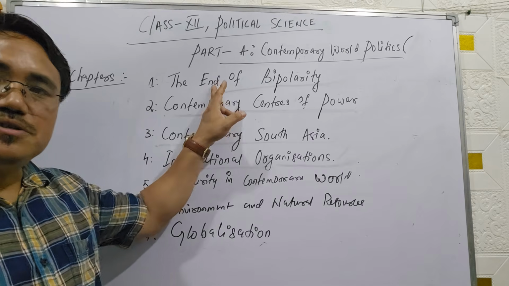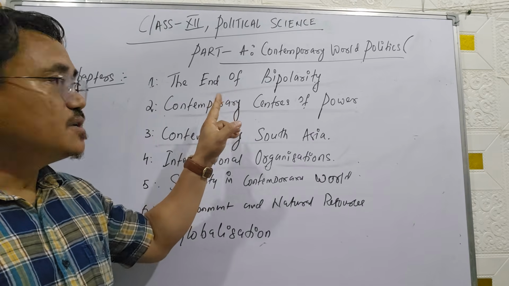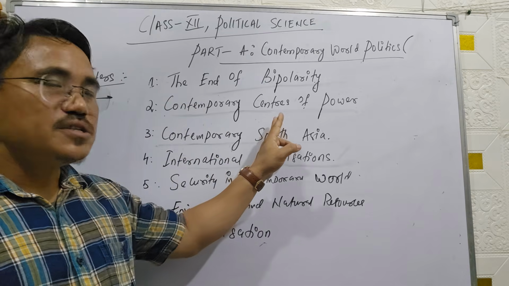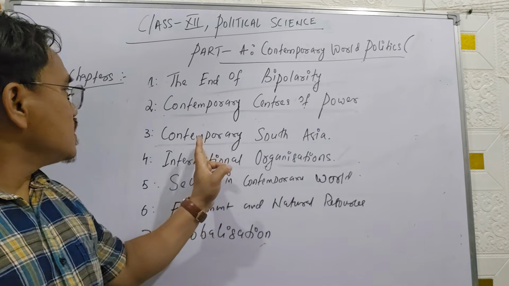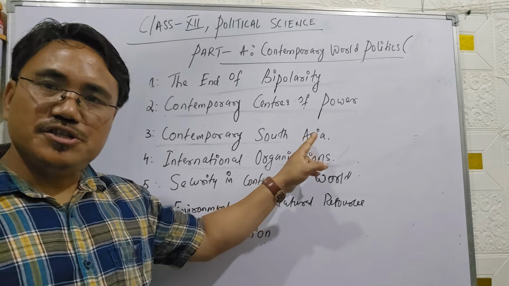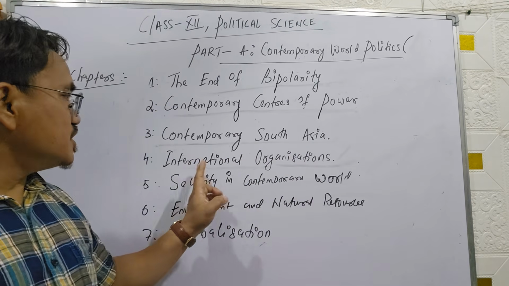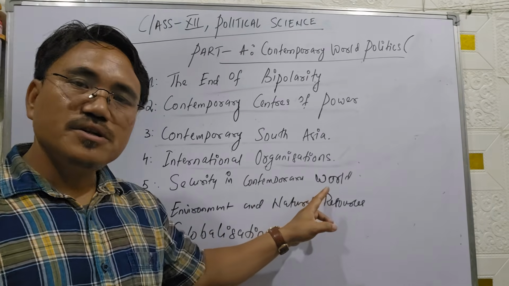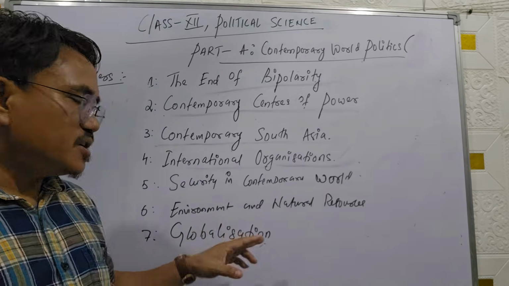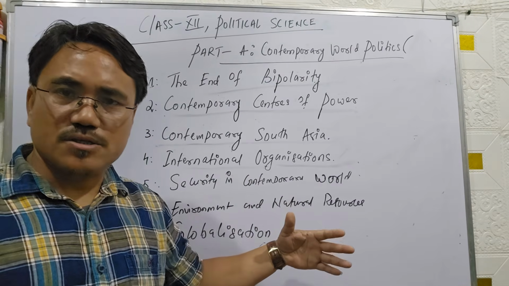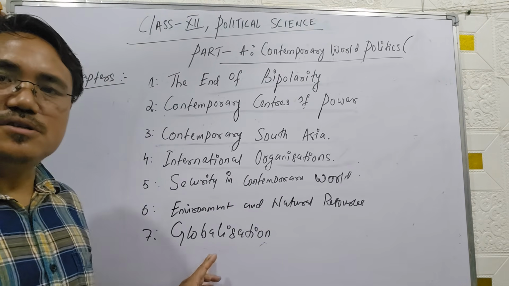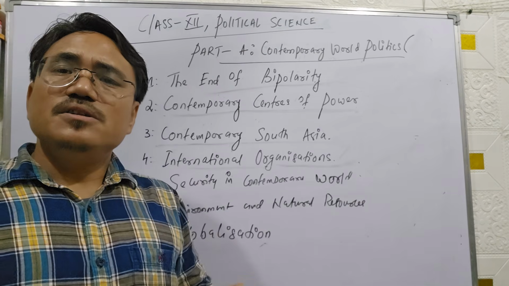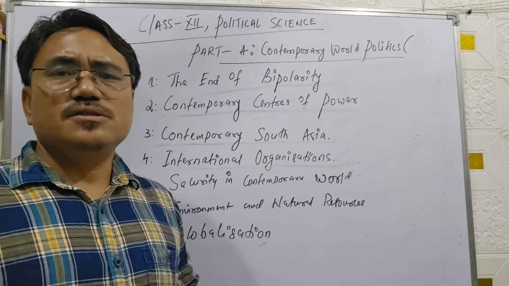So the first unit of this textbook is the End of Bipolarity. The second unit is Contemporary Centres of Power. The third one is Contemporary South Asia. The fourth unit is International Organizations. The fifth unit is Security in the Contemporary World. The sixth unit is Environment and Natural Resources. The last, 7th unit is Globalization. I'll briefly discuss the content of each unit.